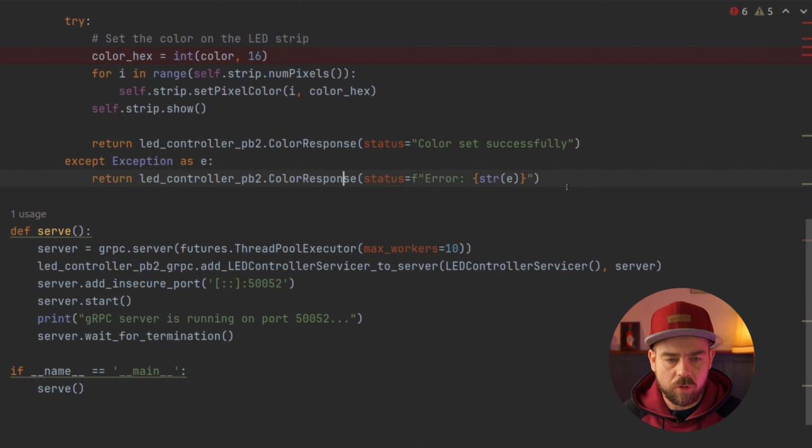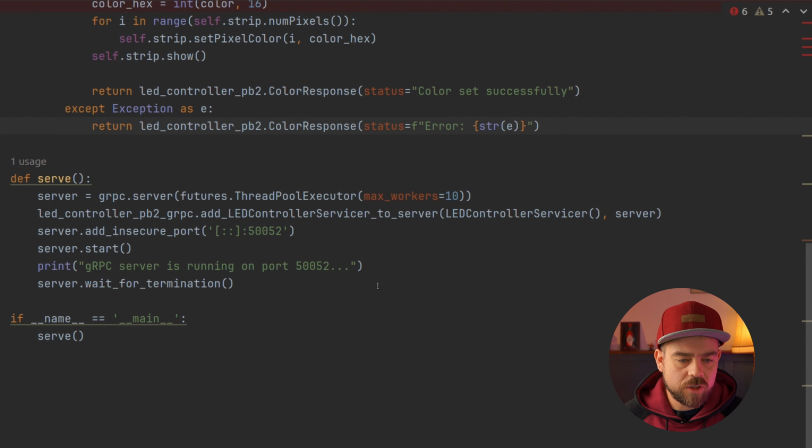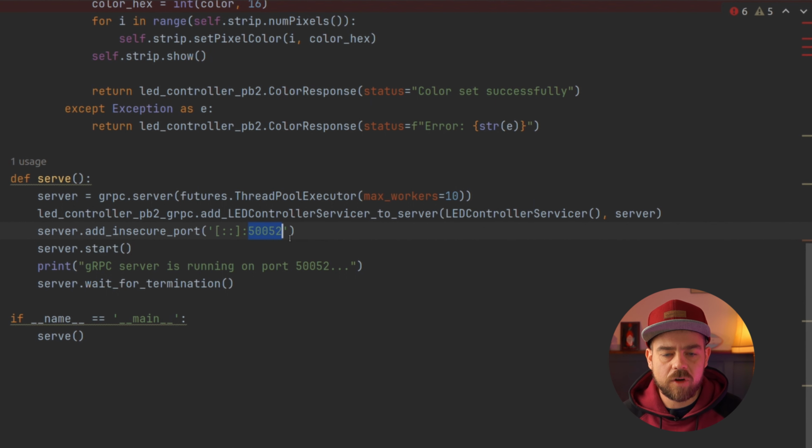So in the main function we are starting our service that will be listening on a certain port, in this case 552. And at the end we are creating the infinite loop so that our application will not return and finish, so that it will always be working and listening on our port.